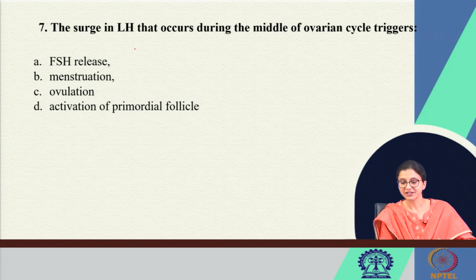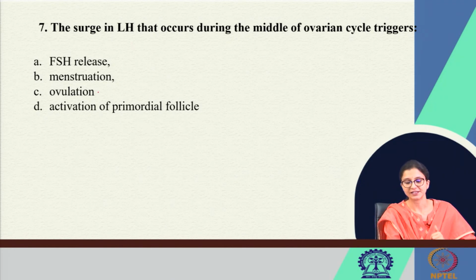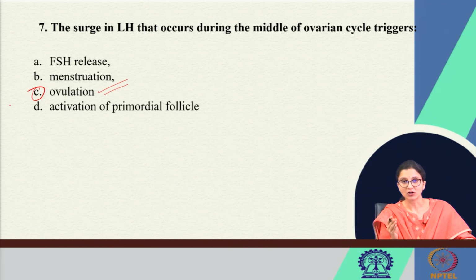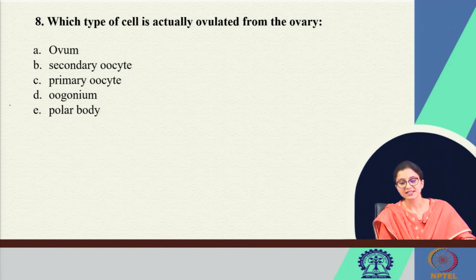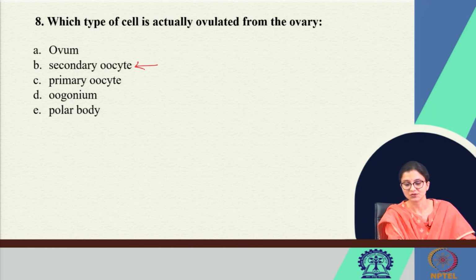The surge in LH that occurs during the middle of the ovarian cycle triggers ovulation, right? LH surge occurs just prior to ovulation, which will result in ovulation. Which type of cell is actually ovulated from the ovary? From the ovary, the cell is the secondary oocyte.